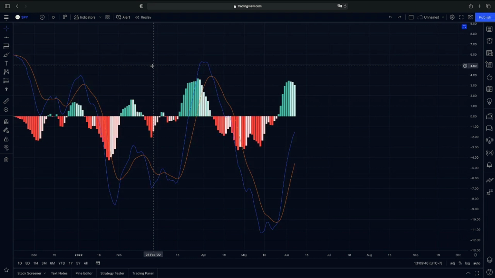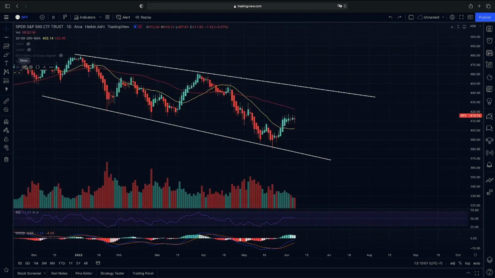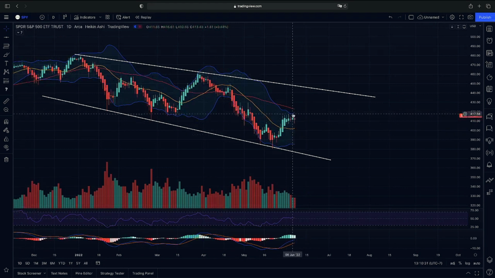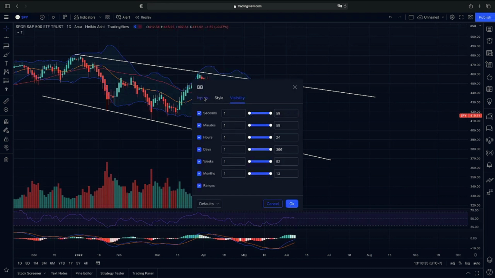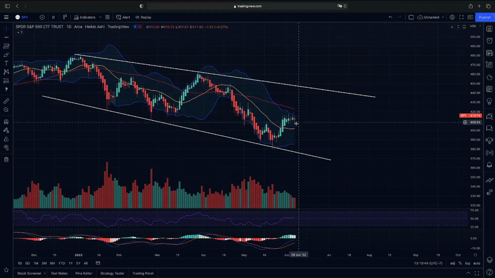But again, with CPI coming in this Friday and then our Fed rate hike coming in next week, we'll see exactly how the market reacts. We're going to see if we do get these EMA lines to cross above the median of our MACD, and to see again if we do break into the upper end of our Bollinger Band, the second deviation. Again, if you guys do use Bollinger Bands, I definitely recommend having two deviations rather than one. Changing that in the settings is exactly how you do that. You click it twice and then change your deviations here to 2 instead of 1, and then you guys can have better indications on stronger moves.